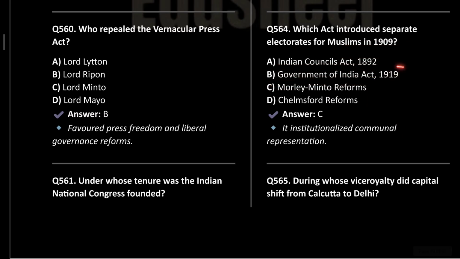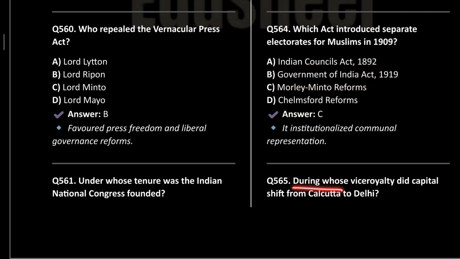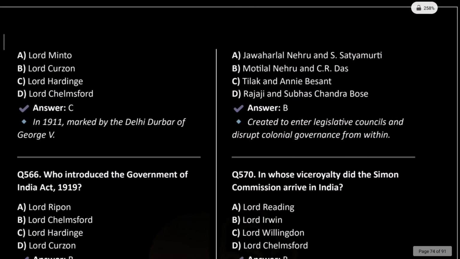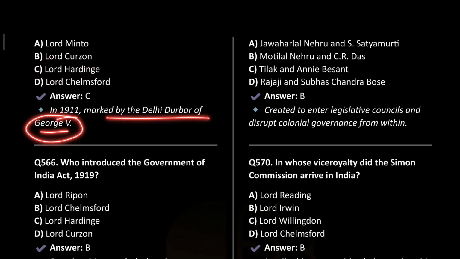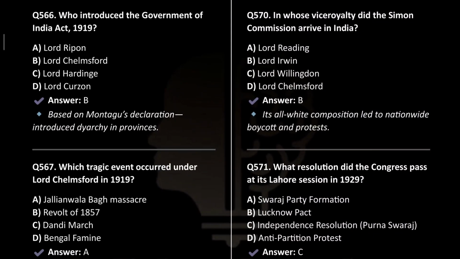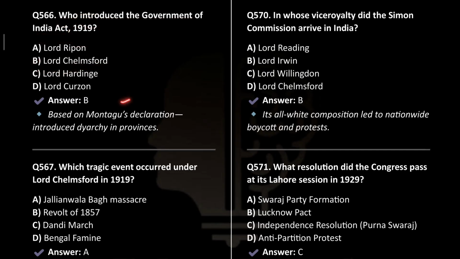And this Government of India Act of 1919 was associated with the Chelmsford reforms in the year 1917. During whose viceroyalty did the capital shift from Calcutta to Delhi? This was during the tenure of Lord Hardinge in the year 1911, marked by the Delhi Darbar of George V. Who introduced the Government of India Act in 1919? It was Lord Chelmsford. It was based on the Montagu Declaration that introduced the diarchy in provinces.